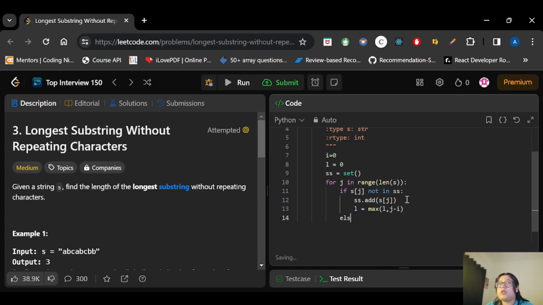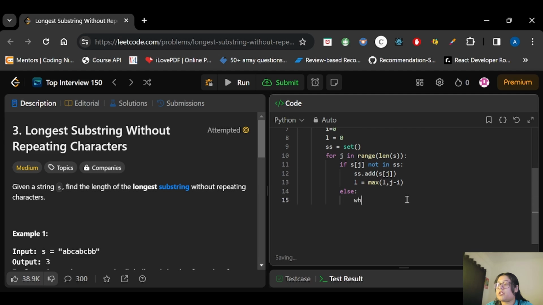Otherwise, if it is existing in the set, I need to remove that, right? So while s of j is in the set, I will keep on removing the values using s of i, so ss.remove(s of i), and I will increment the value of i.